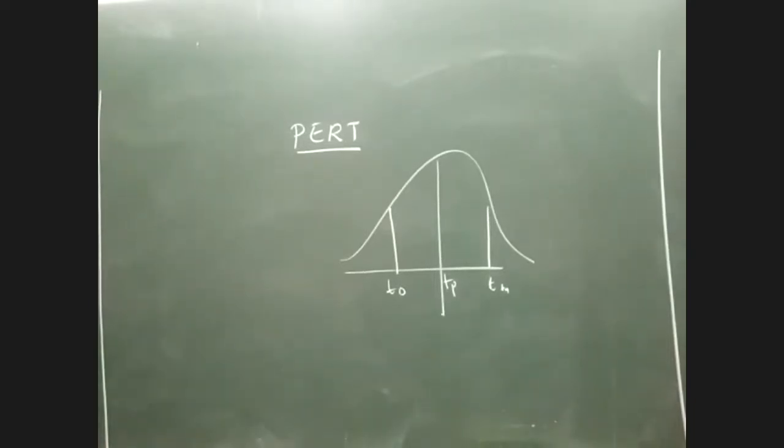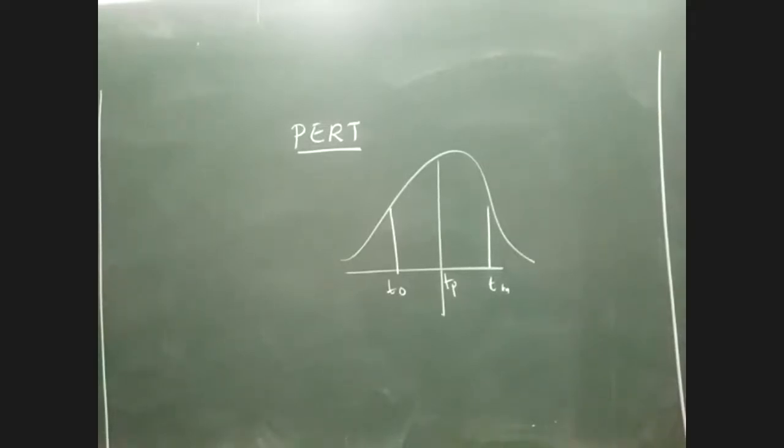The second one is pessimistic. Pessimistic is again a set of people who always try to delay things even when such delay is not warranted. For example, if I give an assignment today, in all probability you should be able to finish it within a day or two. But people say, no, I require 6 months to complete this assignment. This is the pessimistic approach. You are unnecessarily delaying the process. You are trying to give time limits which are absolutely not acceptable. You always try to undermine the capability of your resources. They usually come under the pessimistic category.